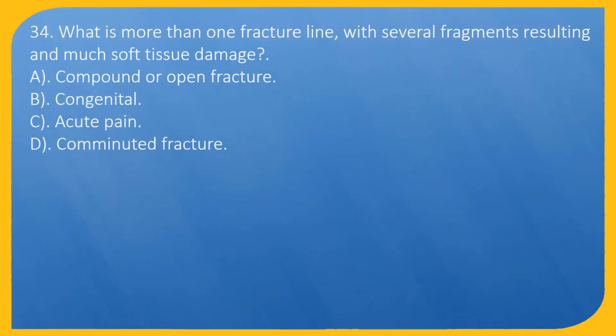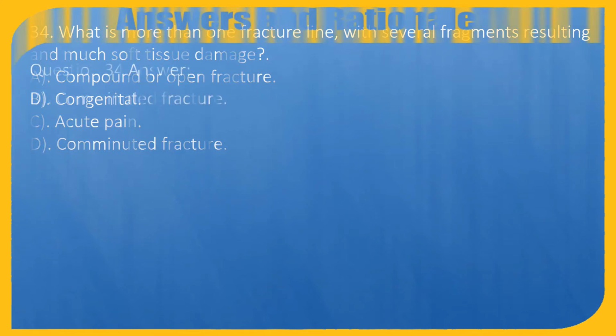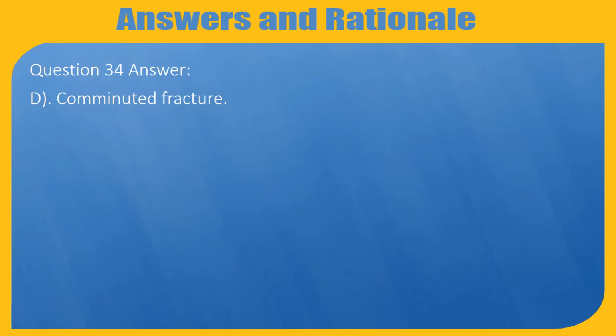What is more than one fracture line, with several fragments resulting in much soft tissue damage? A. Compound or open fracture. B. Congenital. C. Acute pain. D. Comminuted fracture. Question 34. Answer: D. Comminuted fracture.